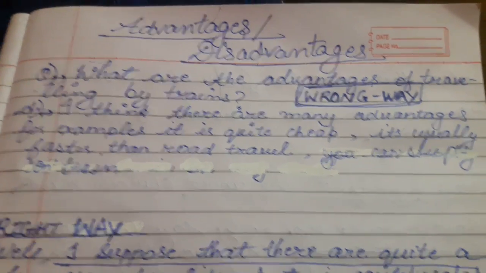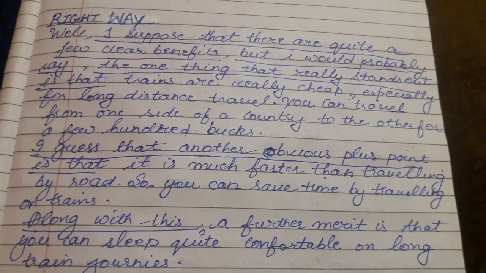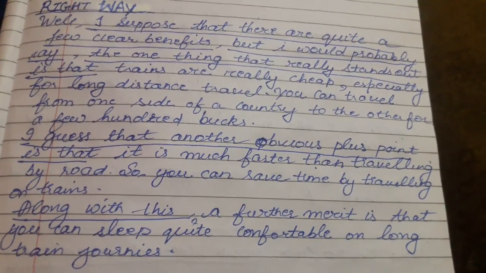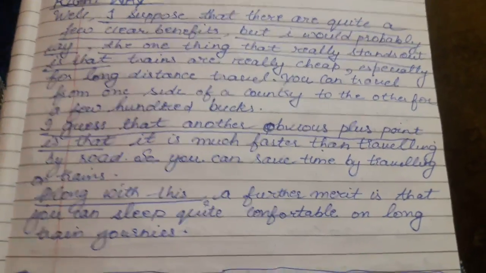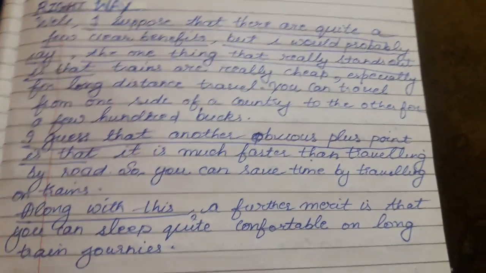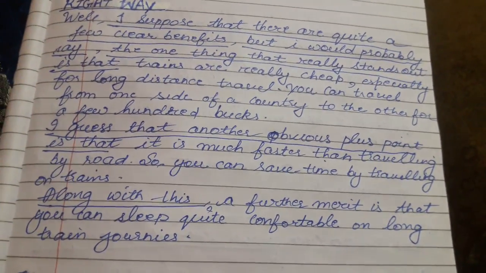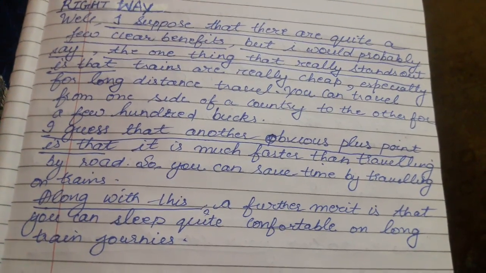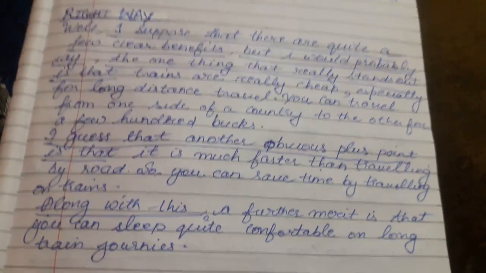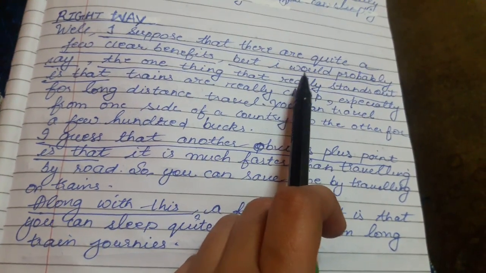And now coming to the right way. I suppose that there are quite a few clear benefits. Benefits is a synonym of advantages which I have used. But I would probably say that the one thing that really stands out is that. The phrase "one thing that really stands out" you use for highlighting your first advantage. Now, if you use this structure, you will automatically be using a complex sentence in your answer. By using "would", you are also adding grammatical range to your answer.